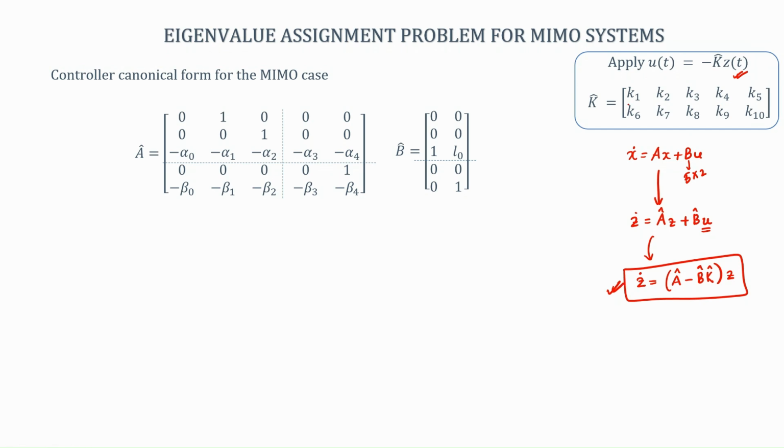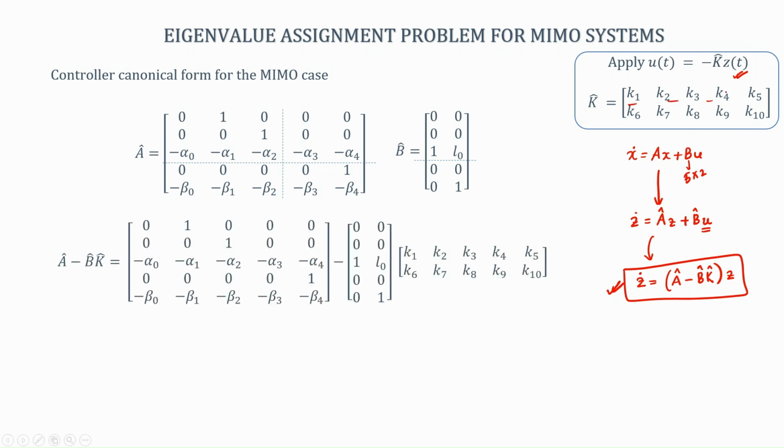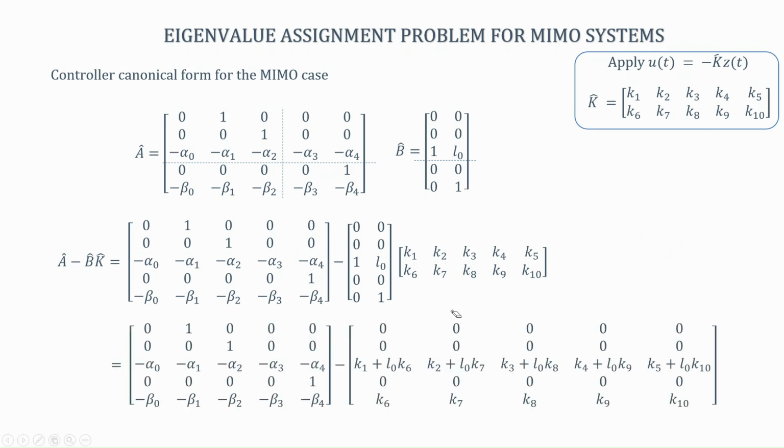So, I am saying that the elements are these. Now, if I apply this control law, then A hat minus B hat K hat will come out to be this. When I multiply this part out, I will get something like this. Notice that since there are zeros here, the top rows are zeros. Since there is a zero row here, this row is 0, and then we have 0 1. So, 0 times this row plus 1 times this row will give me the last row.